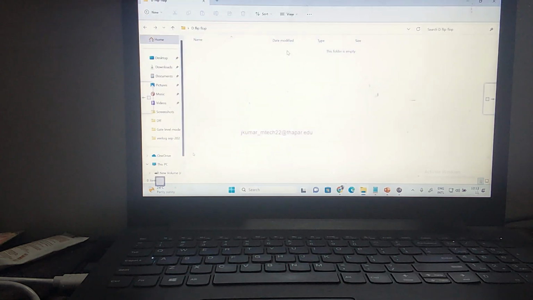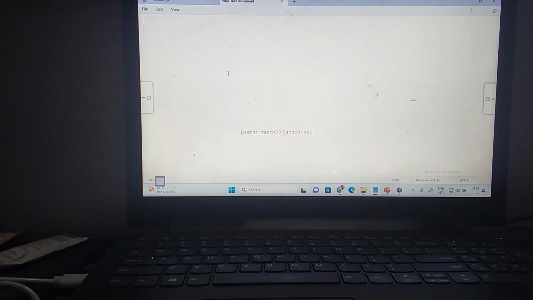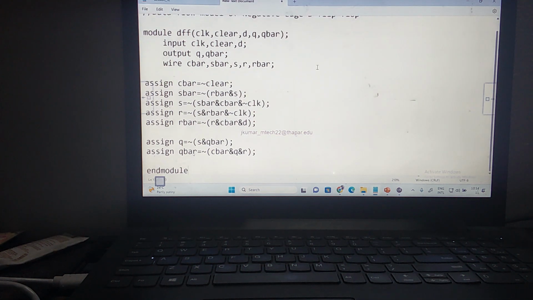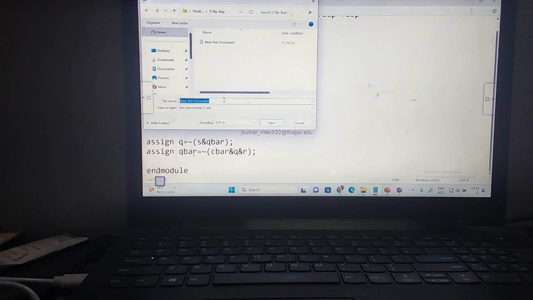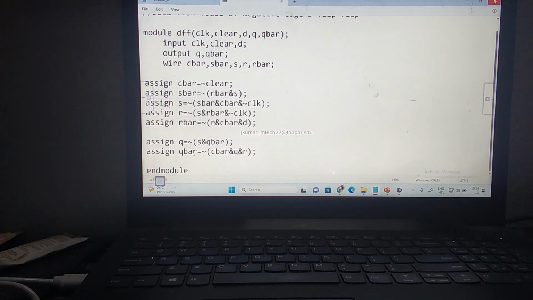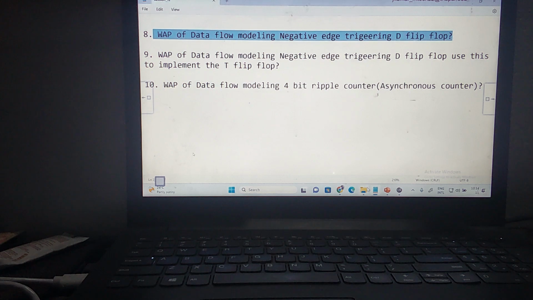So what do I need to write here? First we need to write the design file, right? So let us copy this design file. This is the design file. What extension do I need to give? Let us name it D flip flop dot v, and then save this. Now I have saved the D flip flop design file.